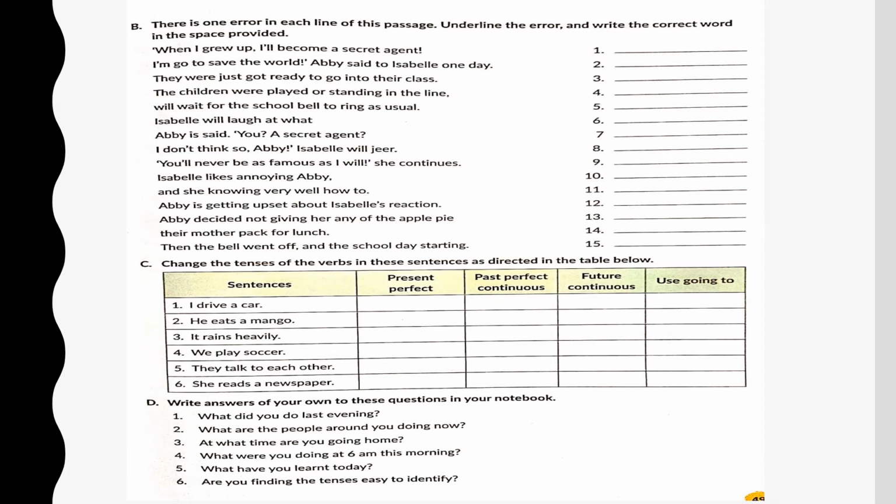They were just got ready to go into their class. They were just got ready. That means we are talking about something that was happening. They were just getting ready to go into their class. Please underline got. Come to the fourth one. The children were played or standing in the line. The children played or stood in the line.